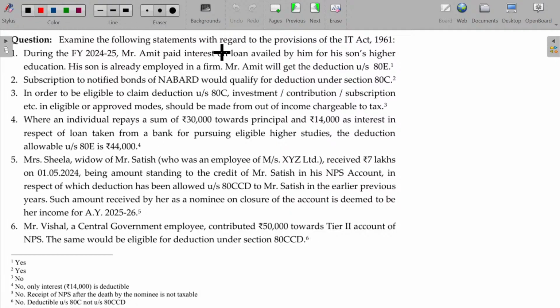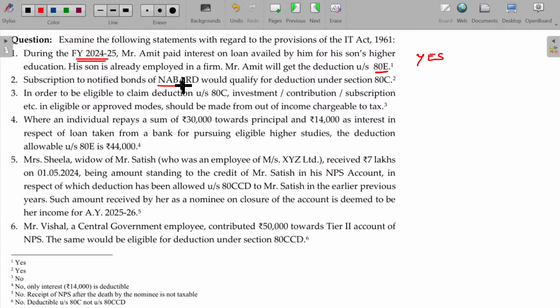Examine the following statements with regard to the provisions of IT Act 1961. During the financial year 24-25, Mr. Amit paid interest on loan availed by him for his son's higher education. His son is already employed in the firm. Mr. Amit gets the deduction under section 80E. Yeah, of course, he is eligible. Either son or he himself can claim.